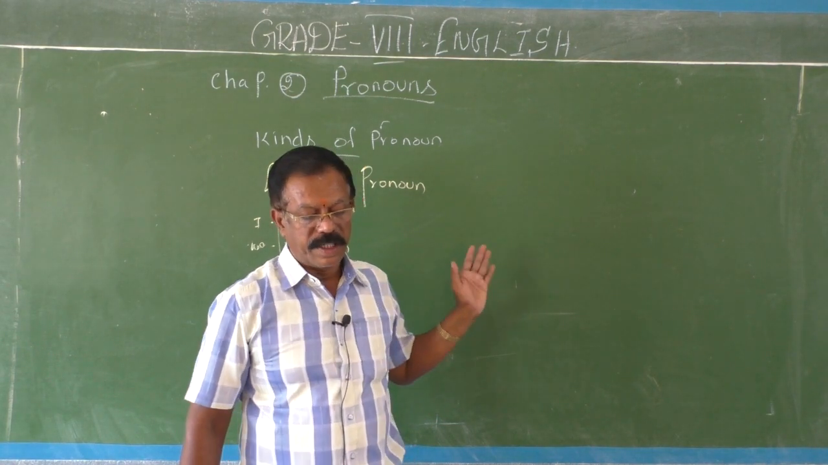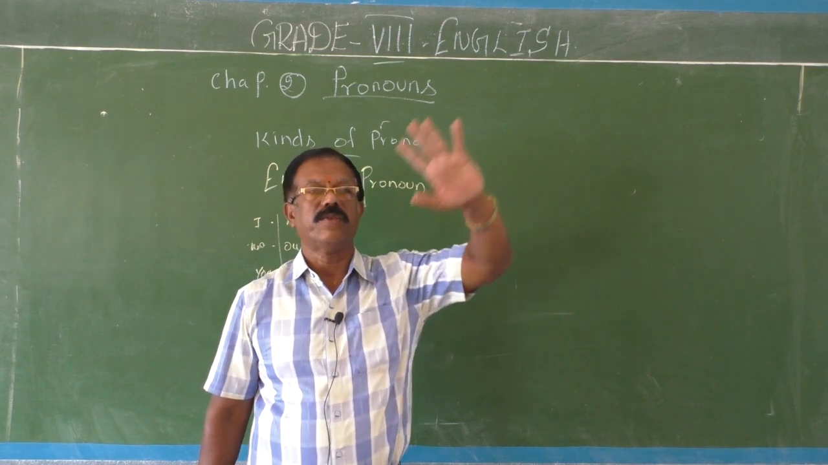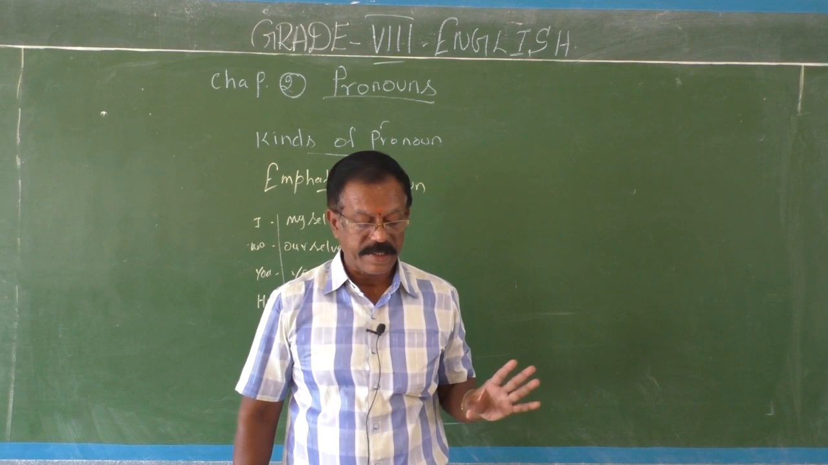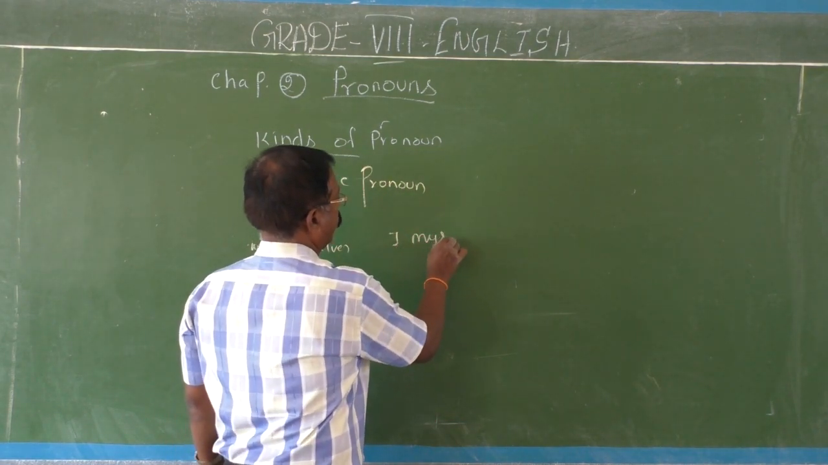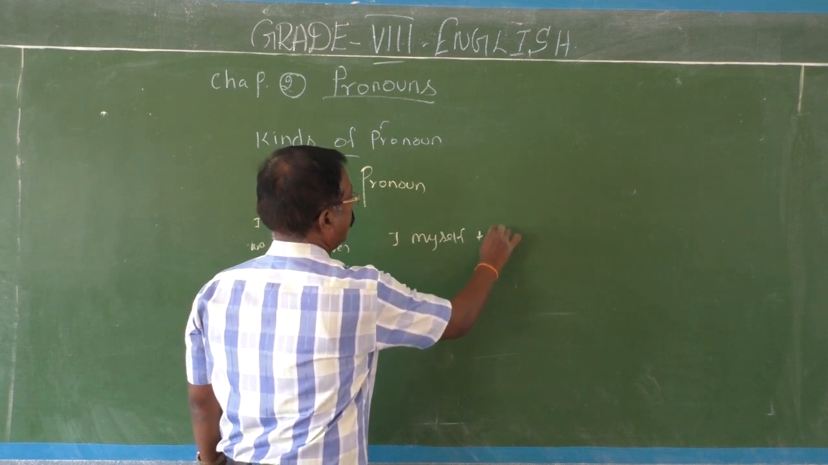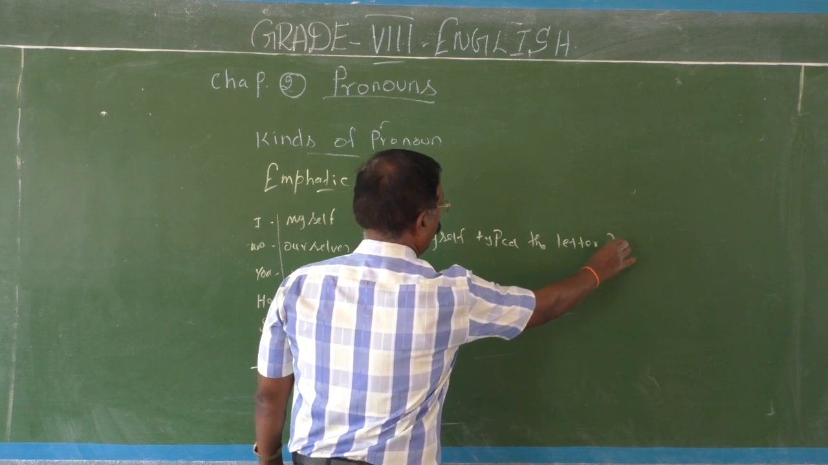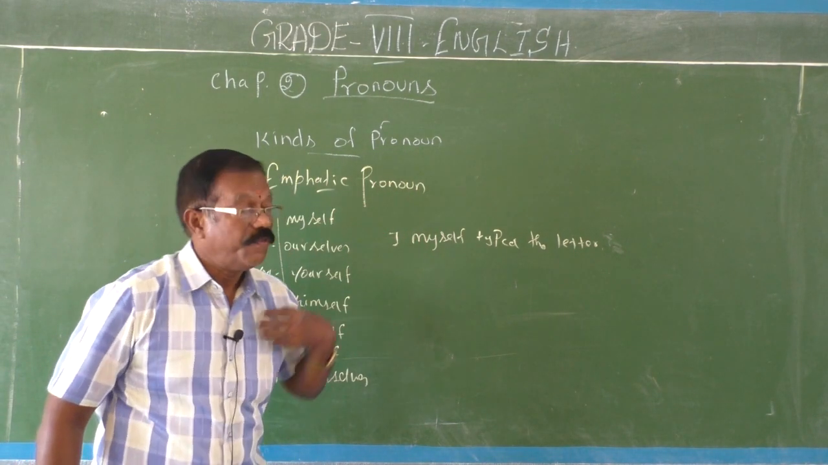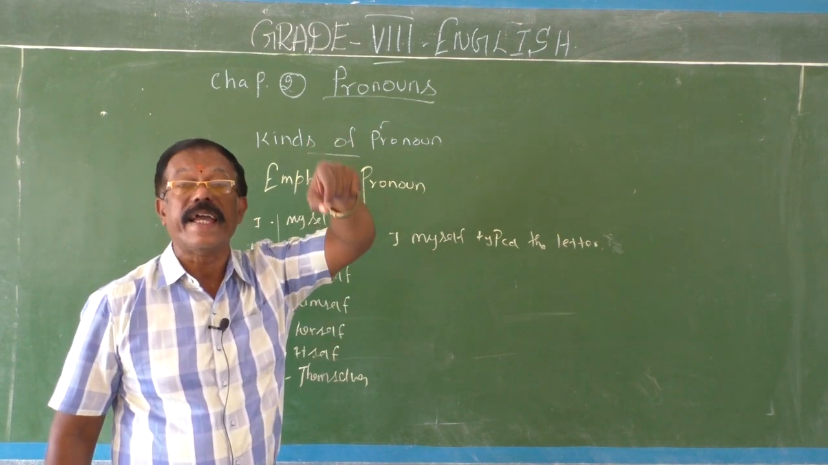See, emphatic pronouns emphasize the noun they refer to. It emphasizes the person who did it. See, I myself typed the letter. Here you may have a question. Who typed the letter? I myself. Without anyone's help. Here the action done by the subject is emphasized.